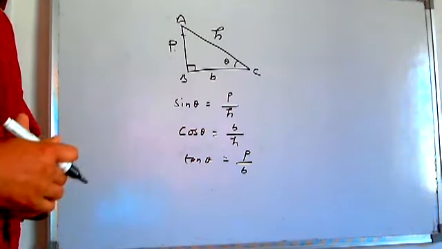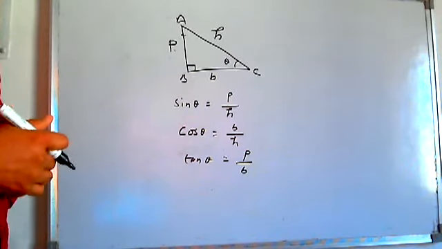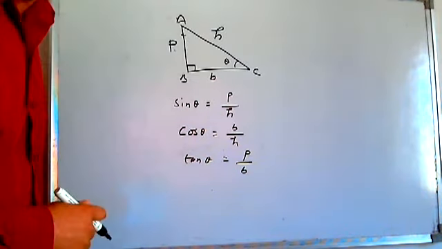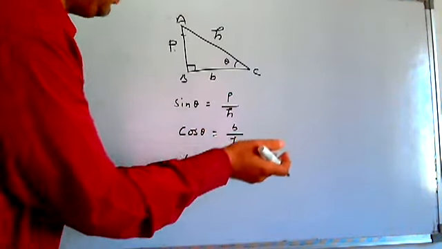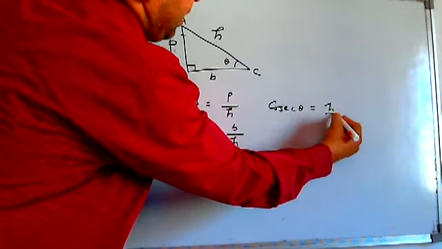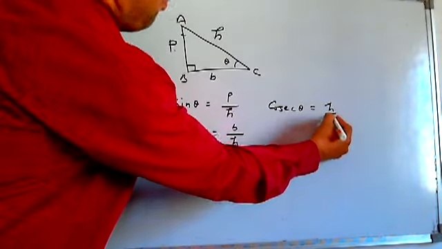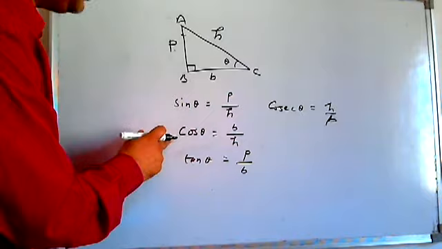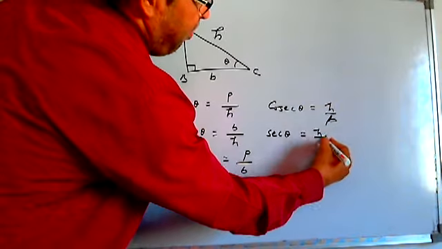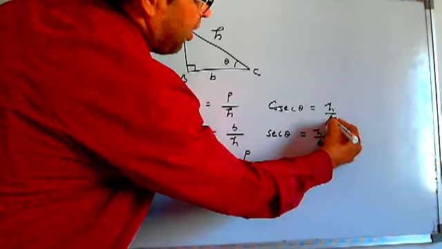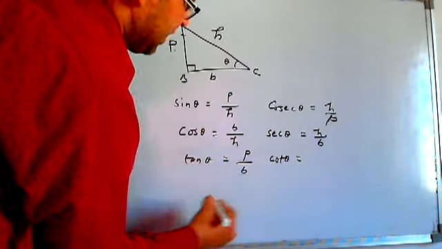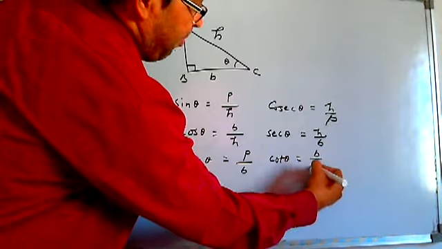Okay, these are the very basic things which you have to keep in your mind all the time. Moreover, you know the reciprocal of sine is cosec. So cosec theta will be h by p, and the reciprocal of cos theta is sec theta, which you can write as h by b, take care of h by b, and tan theta's reciprocal is cot theta, which can be written as b by p.